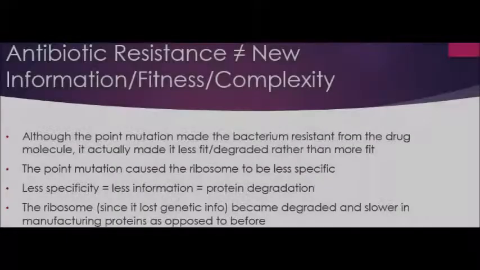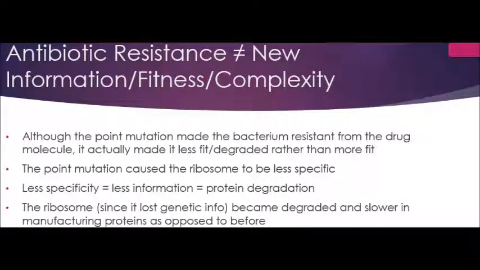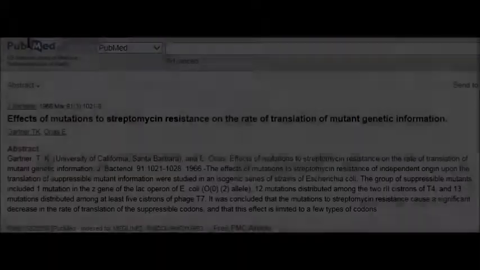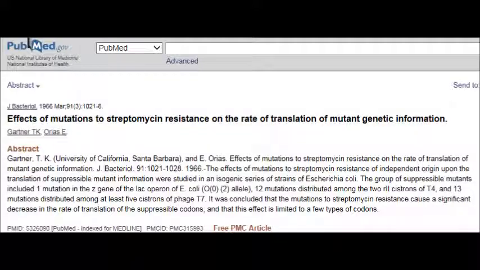Now, even though the bacteria has become resistant to the antibiotic, it has actually become degraded rather than fit due to the loss of specified genetic information caused by the beneficial mutation, where this loss of genetic information has degraded the protein. In the peer-reviewed PubMed article, Effects of Mutations to Streptomycin Resistance on the Rate of Translation of Mutant Genetic Information, Garner T.K. from University of California, Santa Barbara, and Rice studied the effects of beneficial mutations in streptomycin resistance on the rate of translation of mutant genetic information.